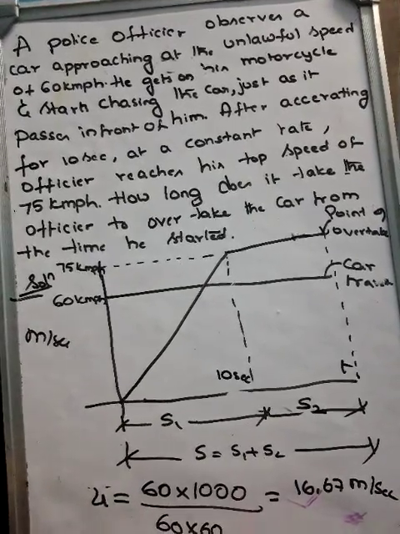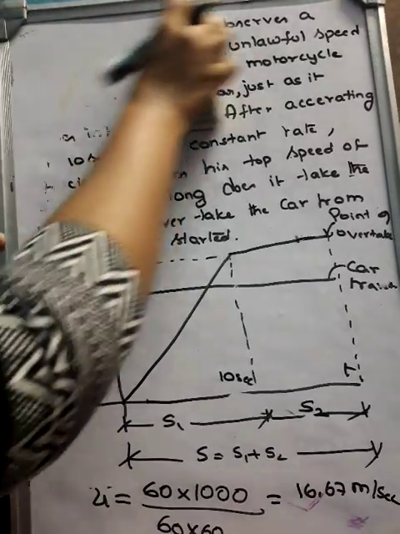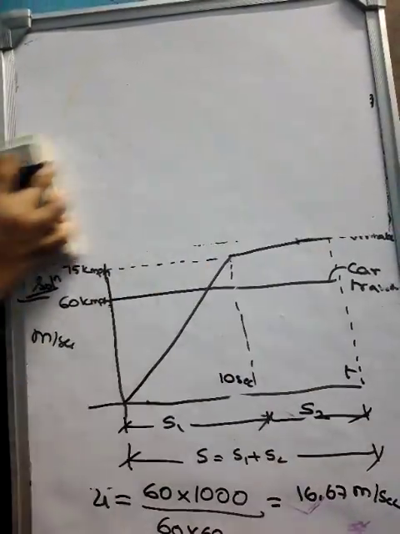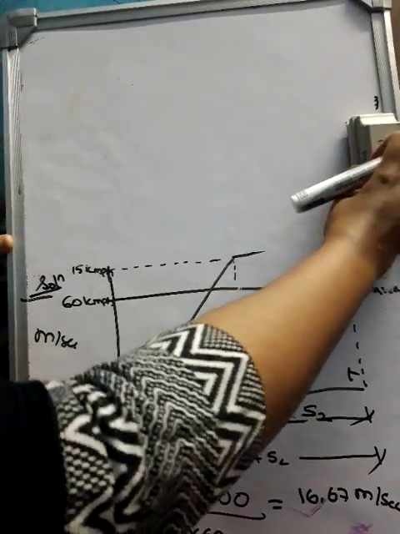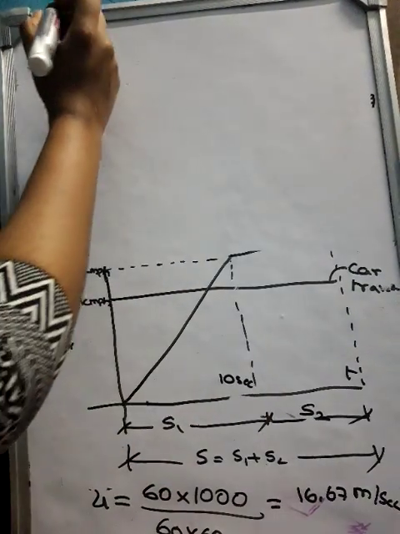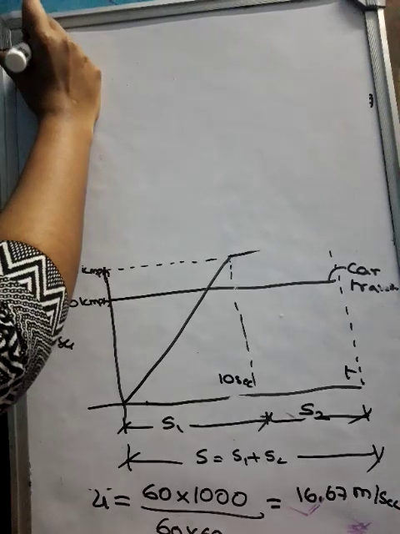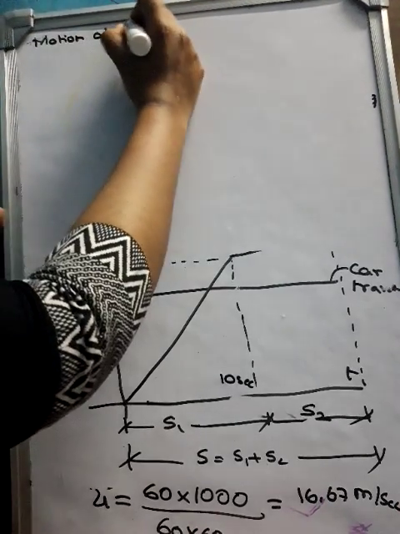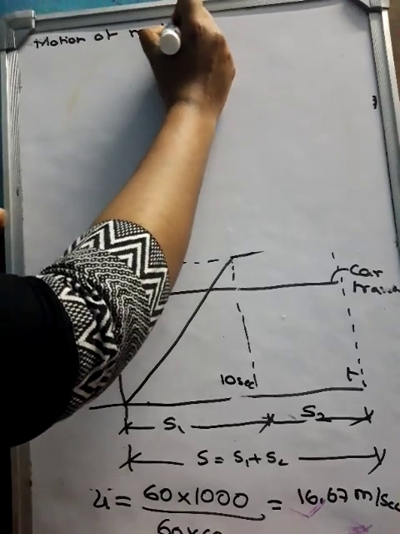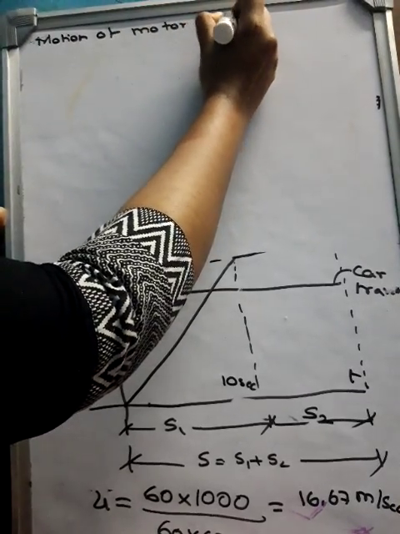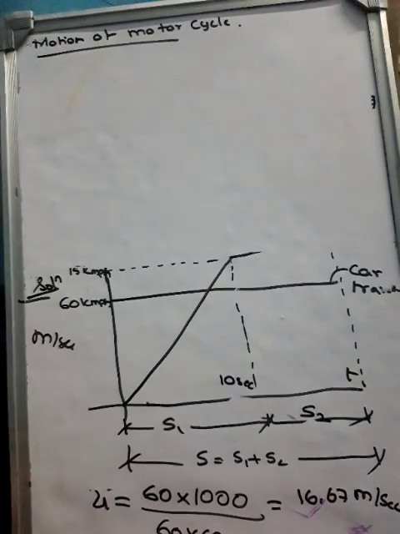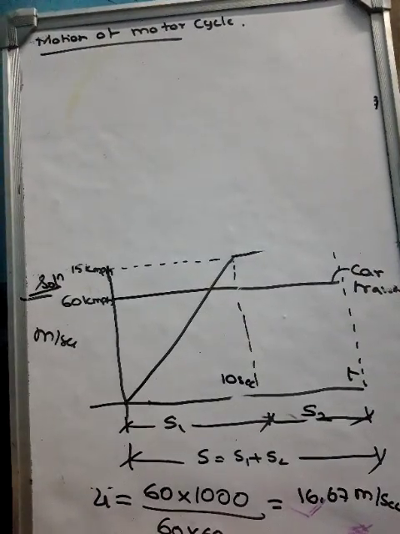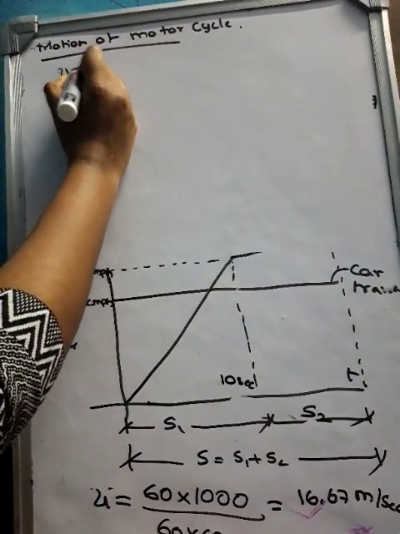Now one by one we are going to write the conditions. Let this figure be there. First we are going to consider the motion of the motorcycle. What is the initial velocity of the motorcycle? It will be 0 because it was standing.